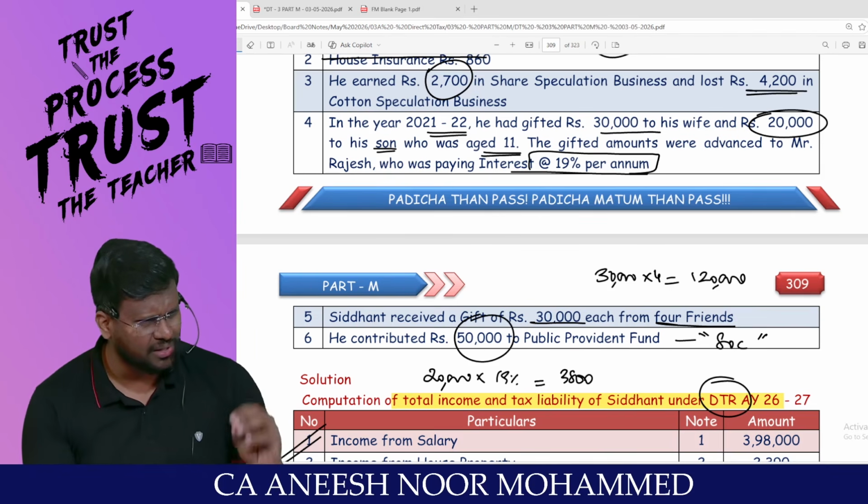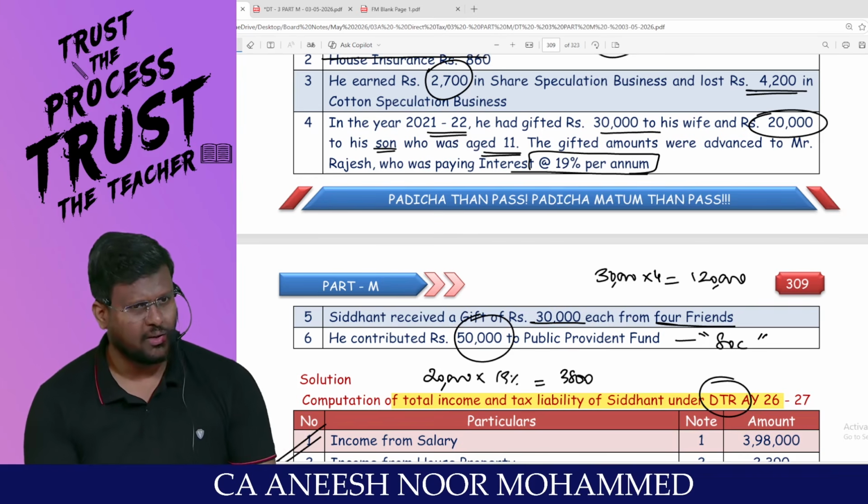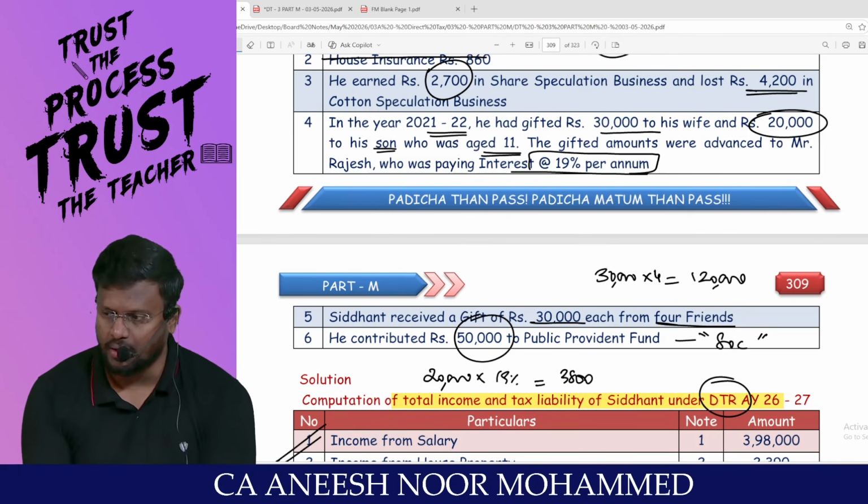In order to get interest, do you need any skill? No, sir. Even a beggar puts an FD, the bank will give interest. No skill is required to get the interest.